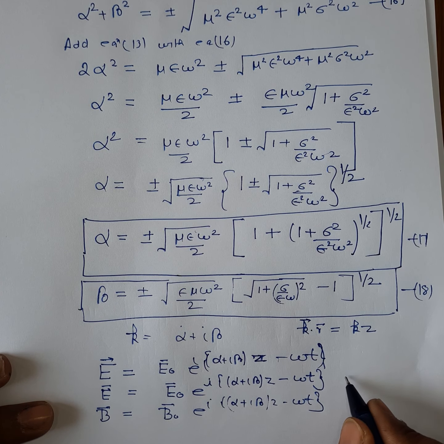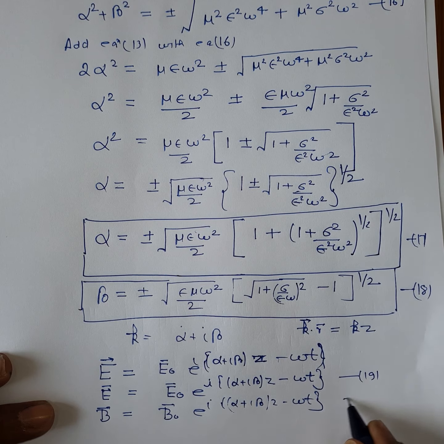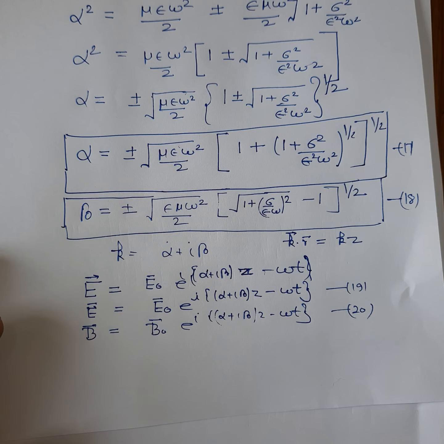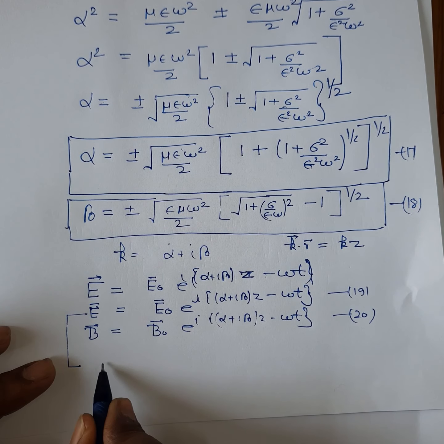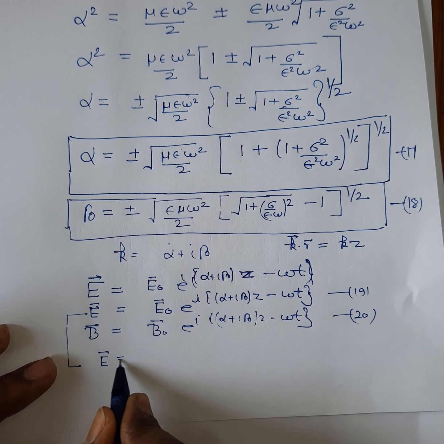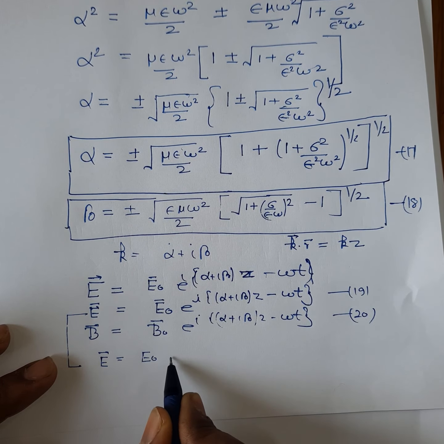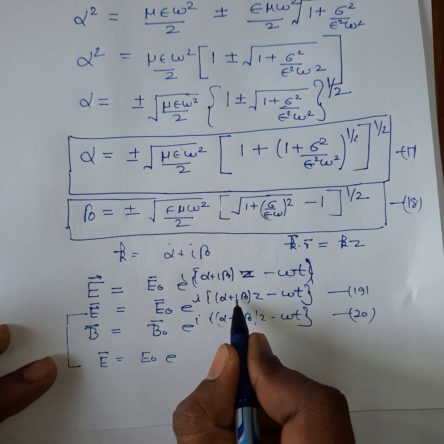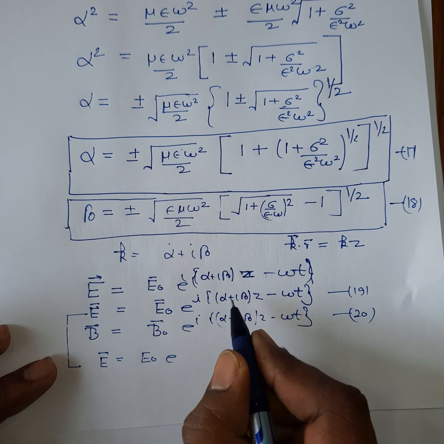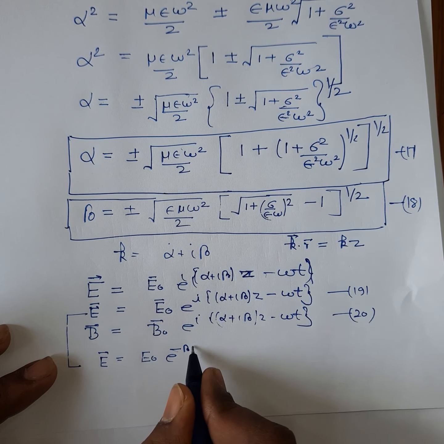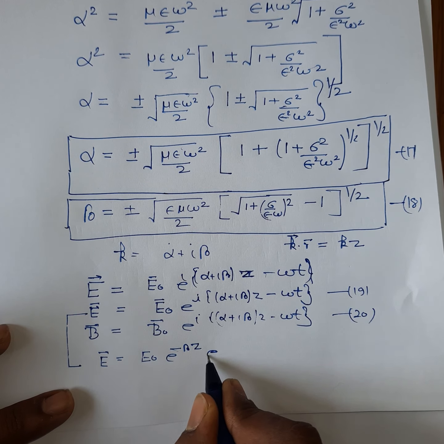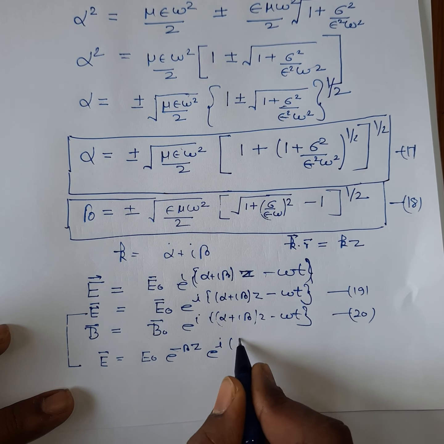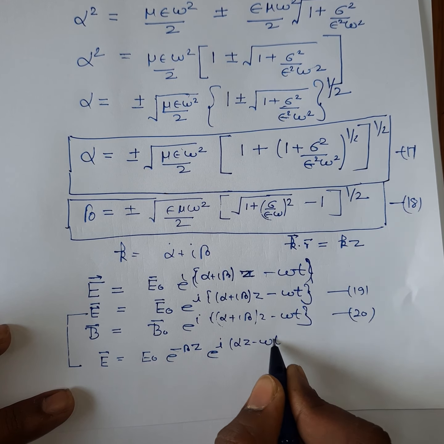So it's your equation number 19, 20. You can also write this equation as E vector is equal to E0 e to the power i, and i squared is minus 1, so (i times i beta z) plus... into e to the power i(alpha z minus omega t).